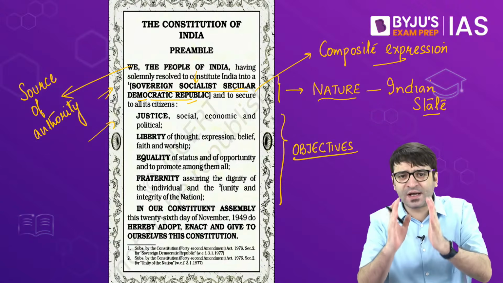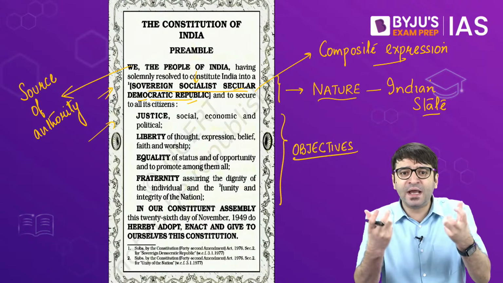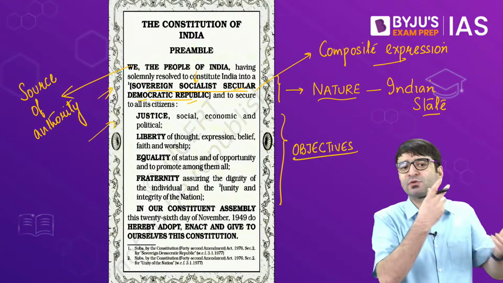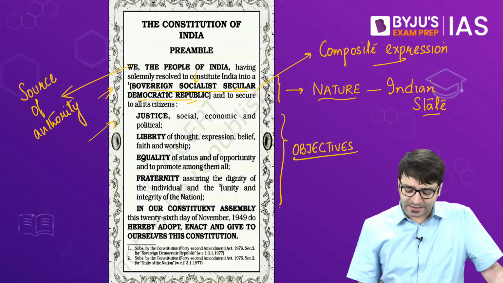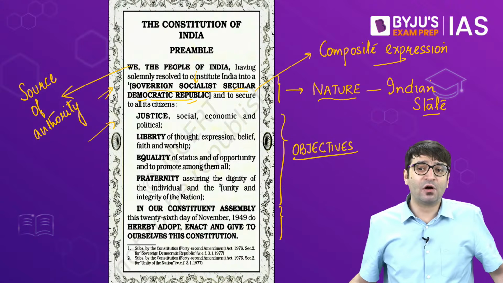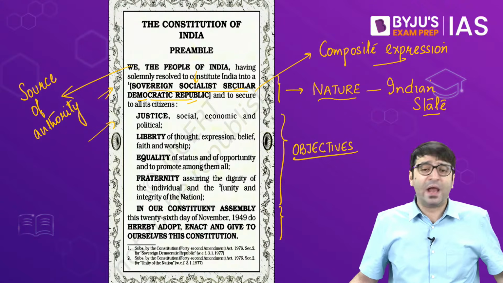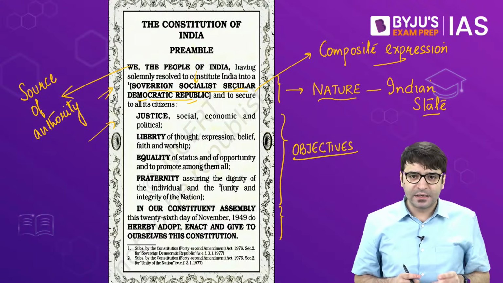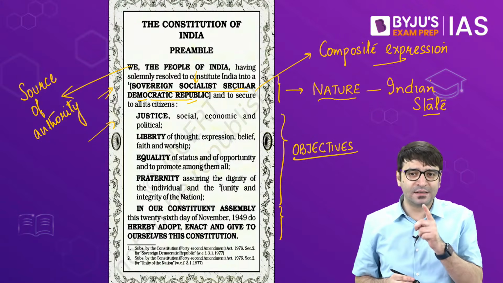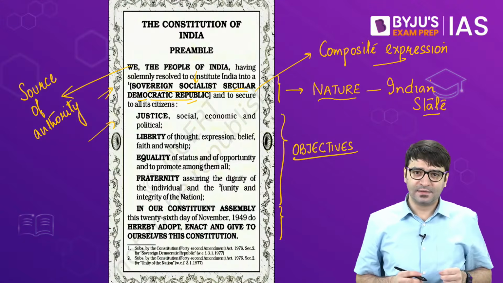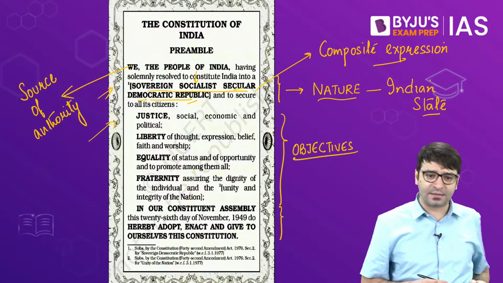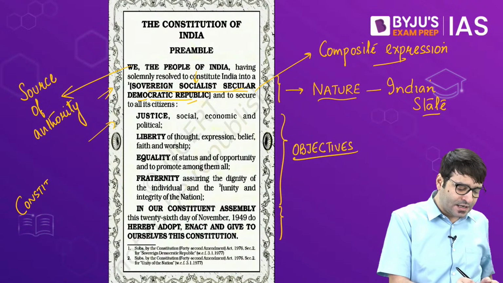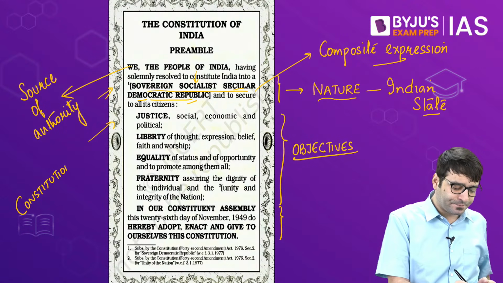So the third theme that is conveyed in the text of the preamble is what the objectives of this constitution are going to be. And the last one, date of adoption. When was the Constitution of India adopted? It was adopted on 26th November 1949. And this date, 26th November 1949, is widely celebrated as Constitution Day.